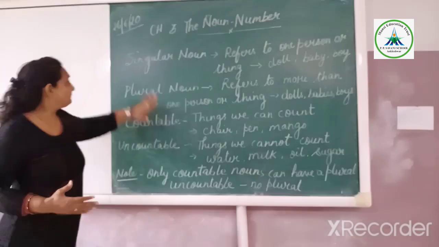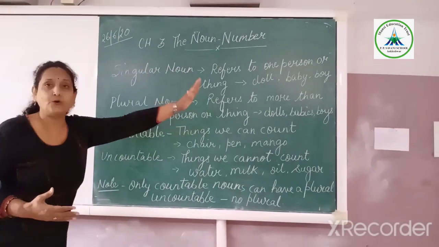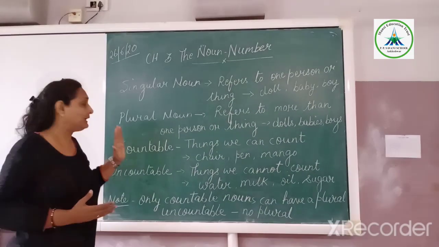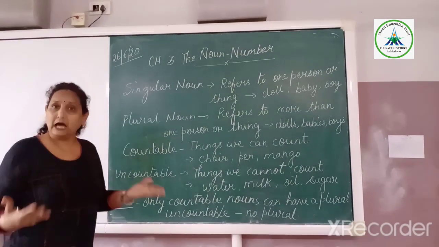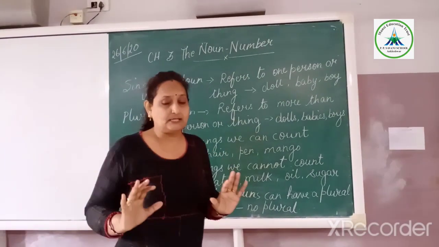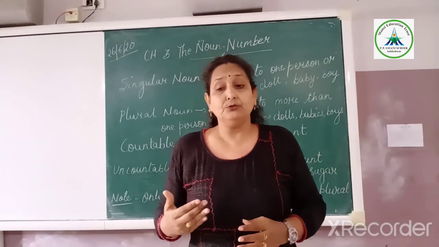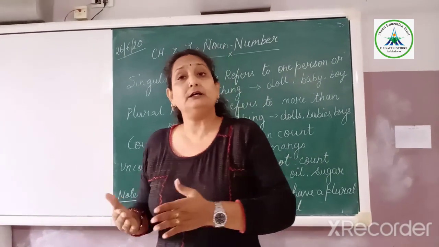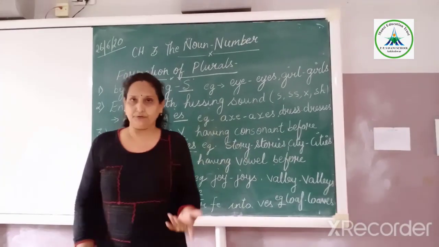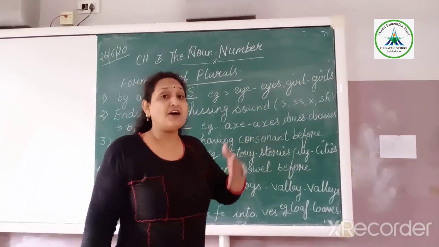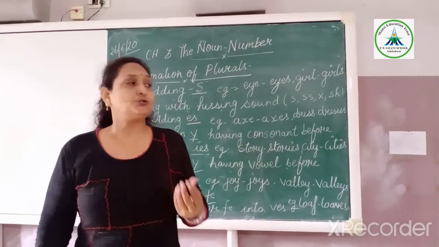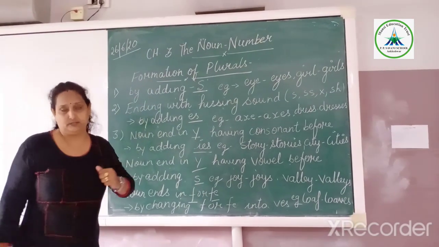So this is clear. A singular noun refers to one person or thing. A plural noun refers to more than one person or thing. Countable nouns are those which we can count. Uncountable nouns are those which we cannot count. Now I will explain how to form plural and singular nouns. So that is clear, singular and plural. Now how do we change a singular into a plural? There are some rules. So we will study the formation of plurals.